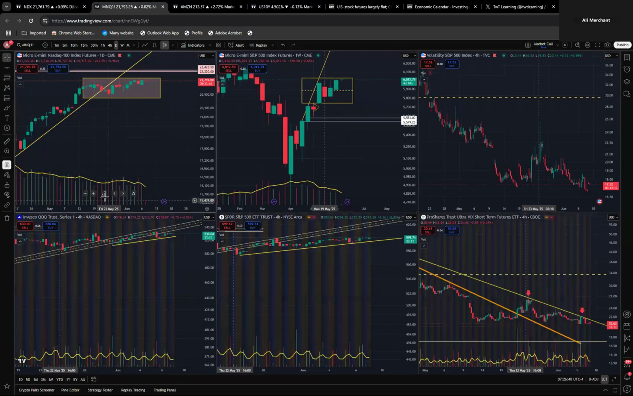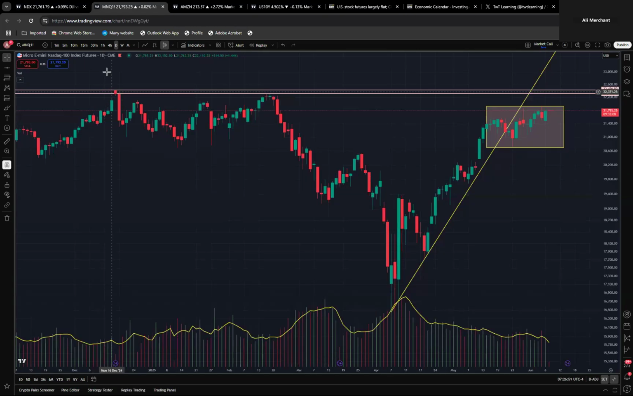Okay, in the case of futures on a daily basis, Nasdaq MNQ futures are trading inside this box. Need to break this 21,947 to go to at least 22,300. We'll see how it does. If it does not break, then there will be a range trade in it.